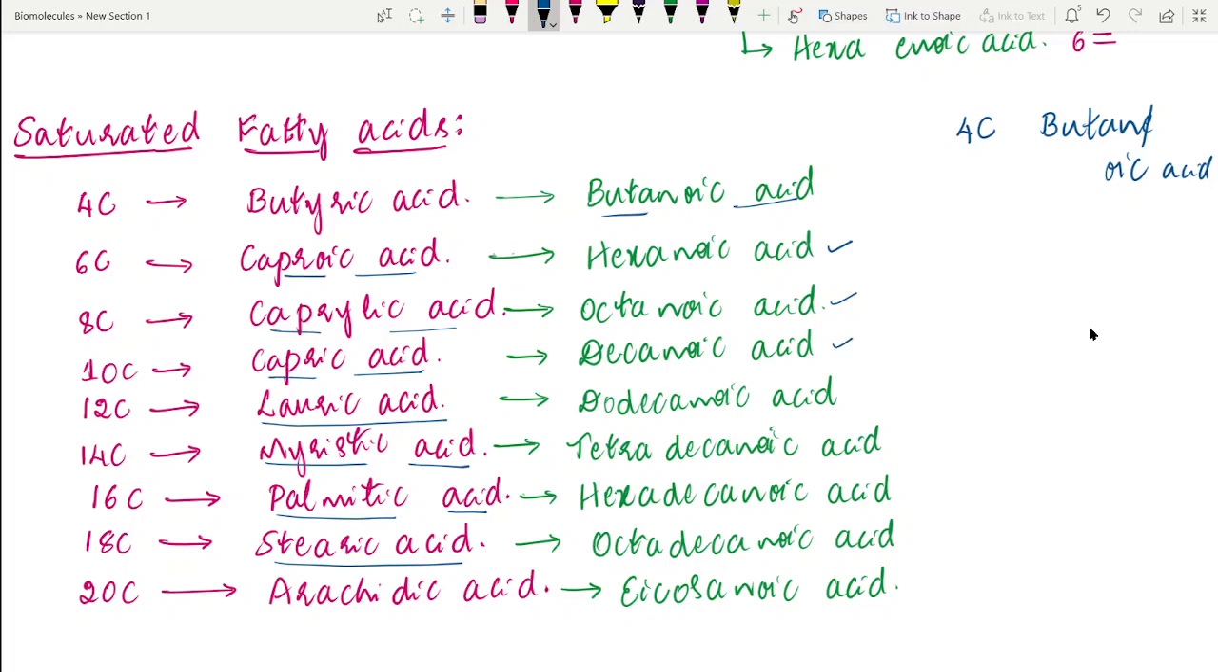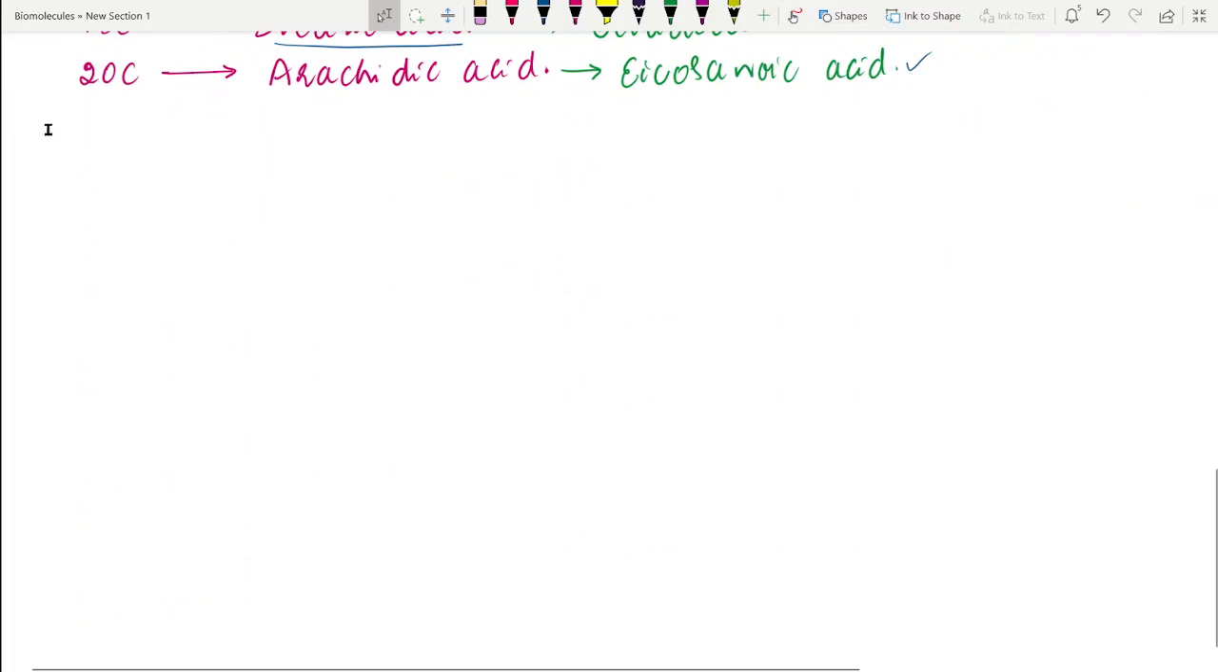So like this, we have dodecanoic acid. Tetradecanoic acid means it's myristic acid. Hexadecanoic acid is palmitic acid. Octadecanoic acid is the 18 carbon fatty acid, stearic acid. Icosanoic acid means it's arachidic acid. So this is about the common names and systematic names of these fatty acids. And now let us learn the structure of these fatty acids.